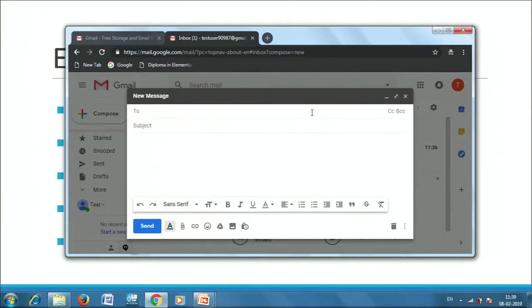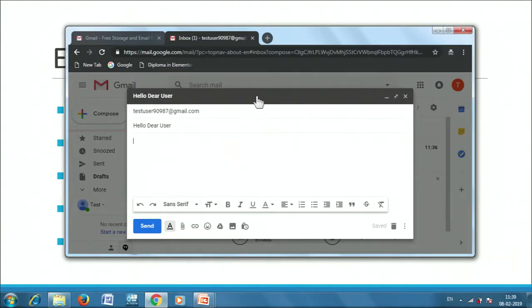Now you have to mention the email address that you are going to send an email to. For example, we can enter our own email address that we have just created, and let's see whether we receive this email or not. In the subject, I will say hello dear user. Now subject line is really important. This is just a test email that we are going to send.